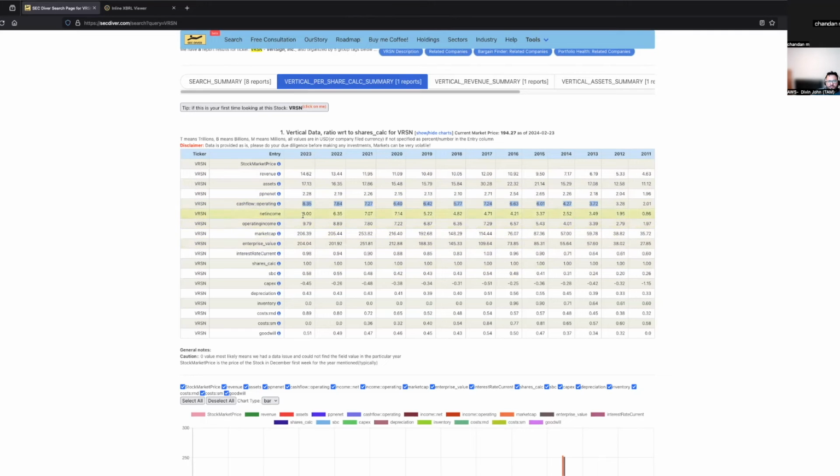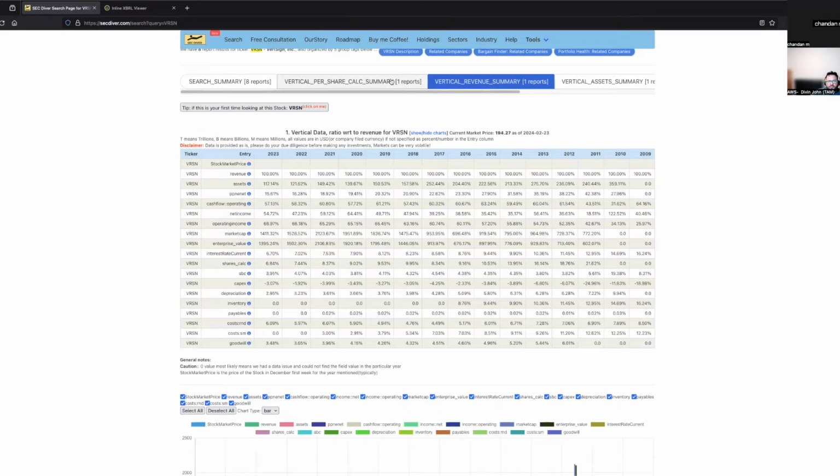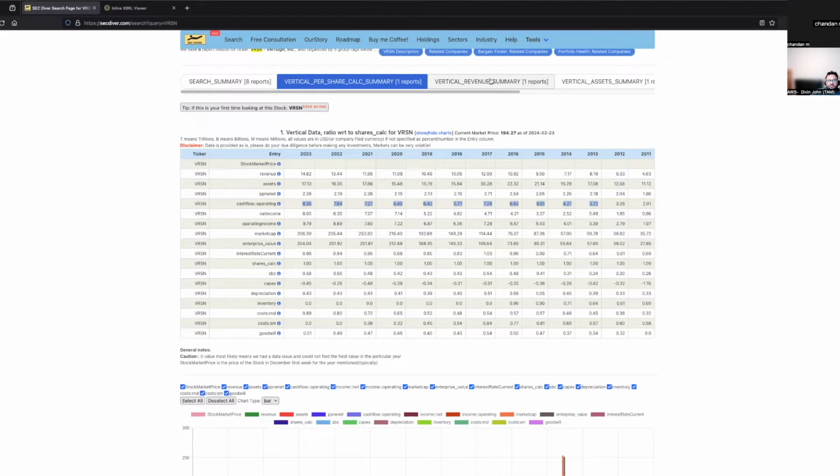You can do vertical summary by each factor. So I do by revenue, I do by PPNA also. I do by various factors. So this is by revenue, right? Do you see with respect to shares calculated?